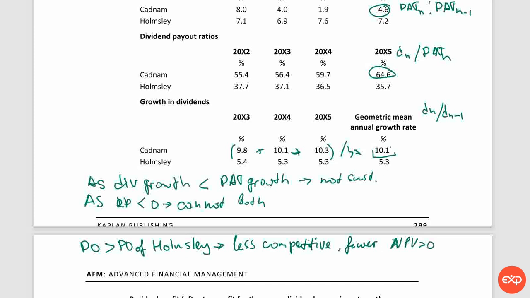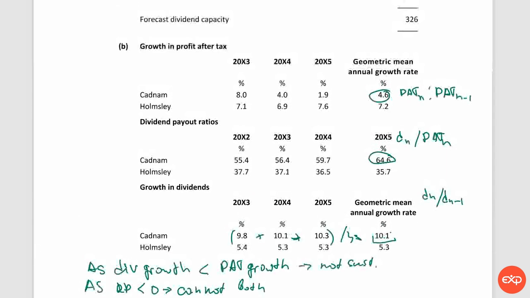As for financial impact, let us see. So as that growth in dividend is much higher than growth in profit, then the company will have to finance it from somewhere. So impact on finance is going to be that loans will increase and gearing will increase as well, so it will become worse.